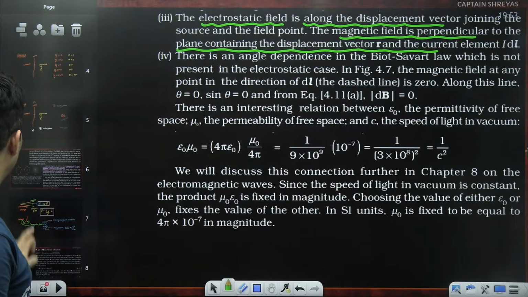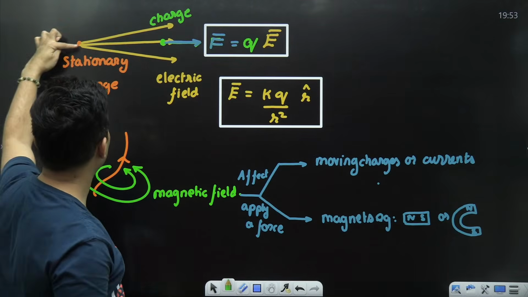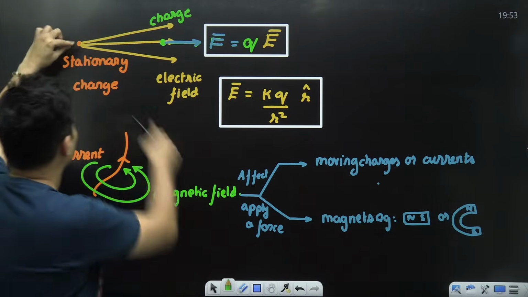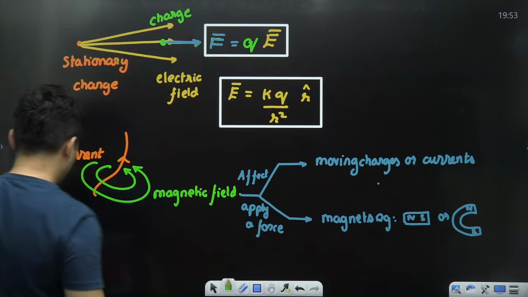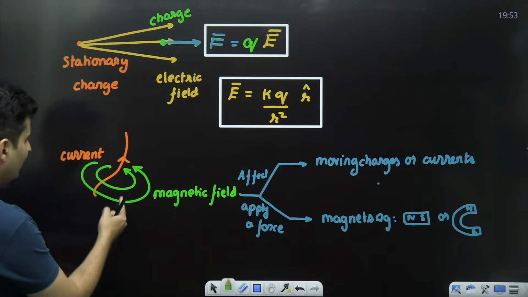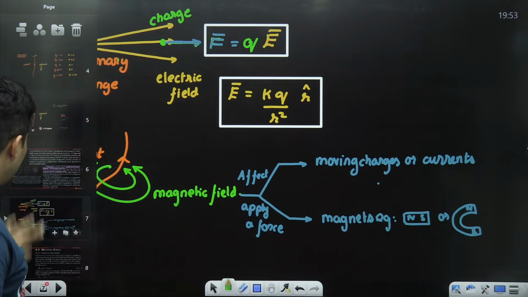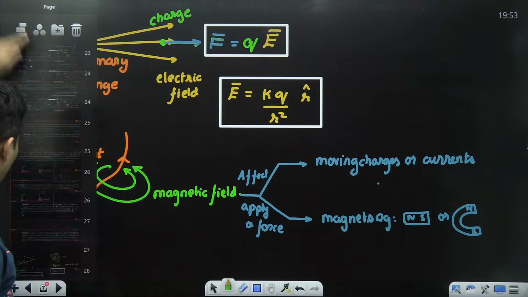over here, do you remember electric field is in the direction of that position vector? If this was r, wherever the position is, in the same direction the field also is there. But magnetic field is not like that. If you are here, it is perpendicular. If you are here, it is perpendicular. So that is what they are basically telling you at this point.